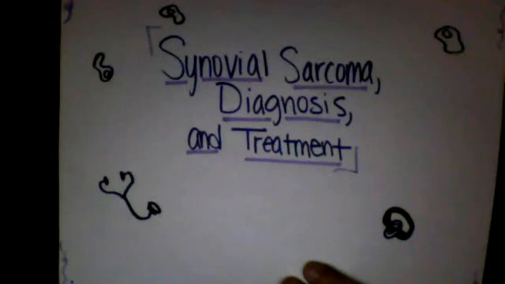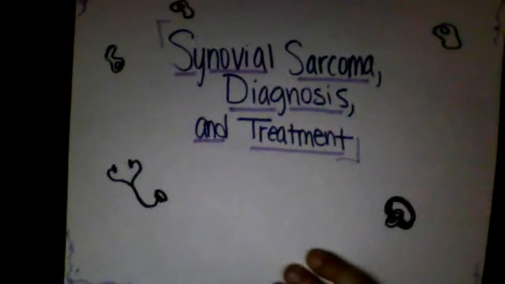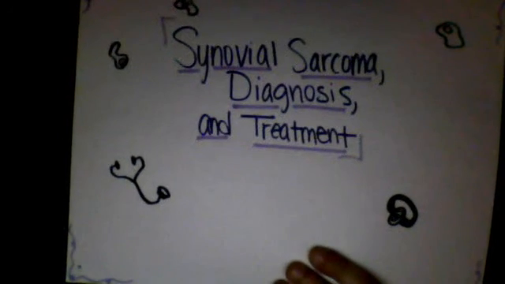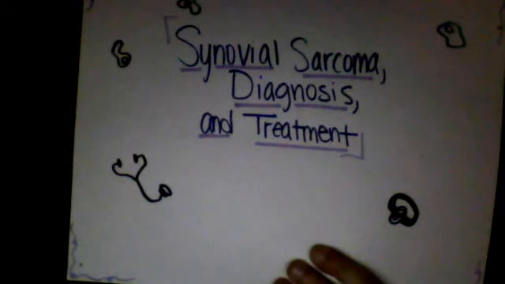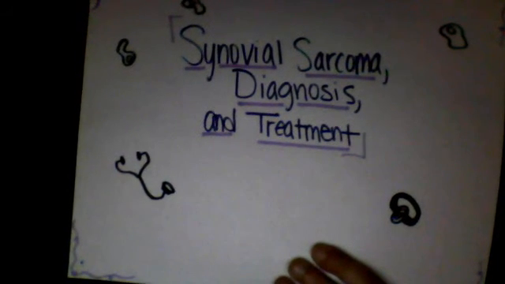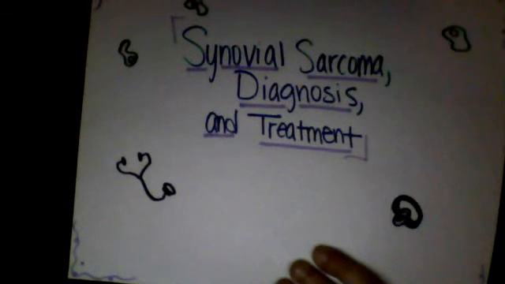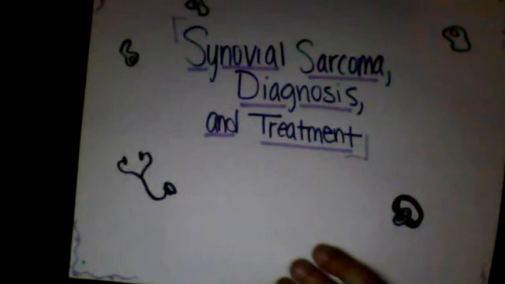Synovial sarcoma is a type of soft tissue sarcoma, a rare cancer. Only about 1 to 3 people in every million get it each year. It can occur any time, but mostly in young adults. Oddly enough, it has no biological affiliation with the synovial tissues that are part of the joints. It occurs mostly in the arms or legs, but can appear anywhere in the body, which is metastasis.